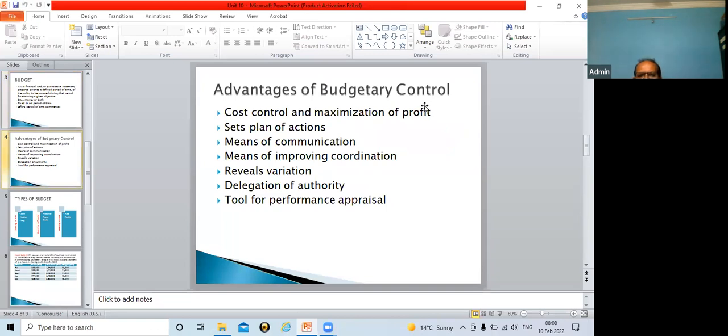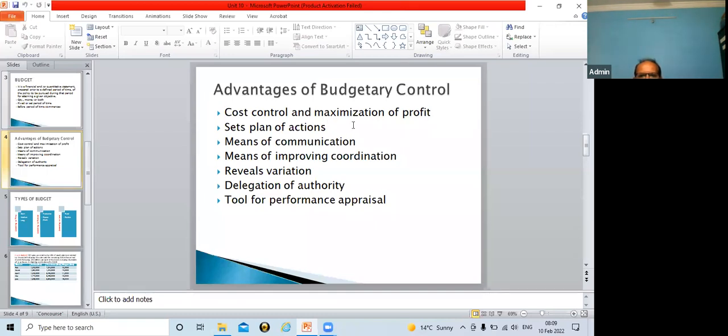Now the next slide, after knowing the meaning of budget: advantages of budgetary control. If you are asked a theory question to discuss advantages of budgetary control, please remember these six to seven points. First advantage, it is cost control and maximization of profit. With the help of budget, a company can control the cost, and if they are successful in controlling cost, it has an impact on maximization of profit.